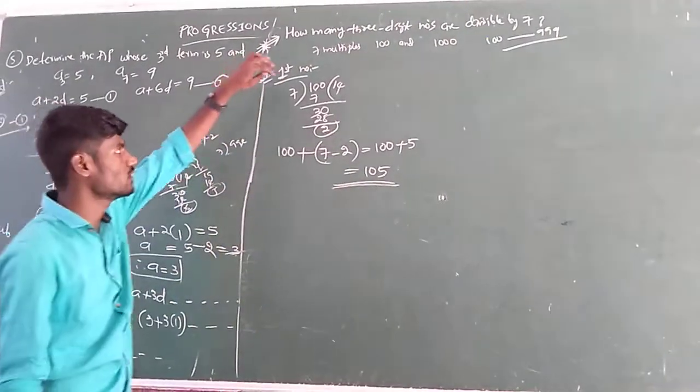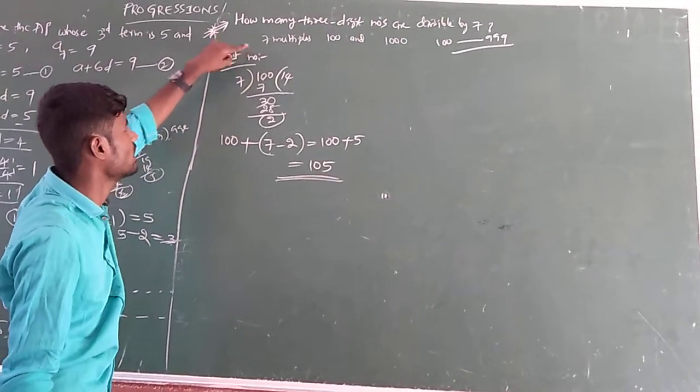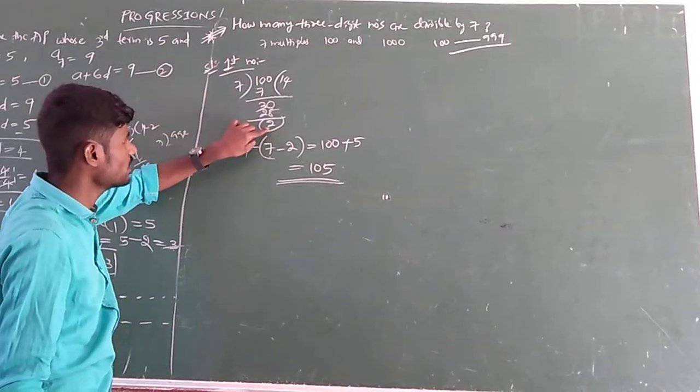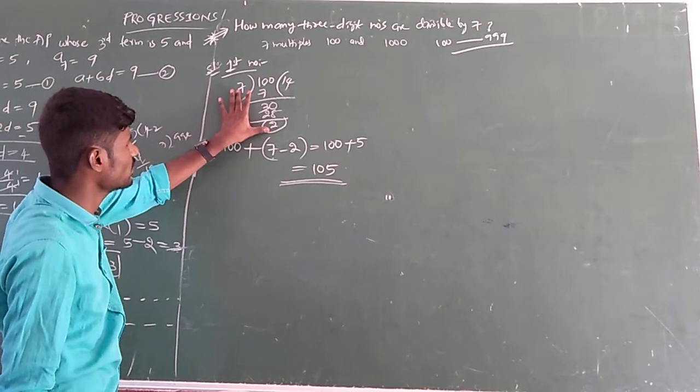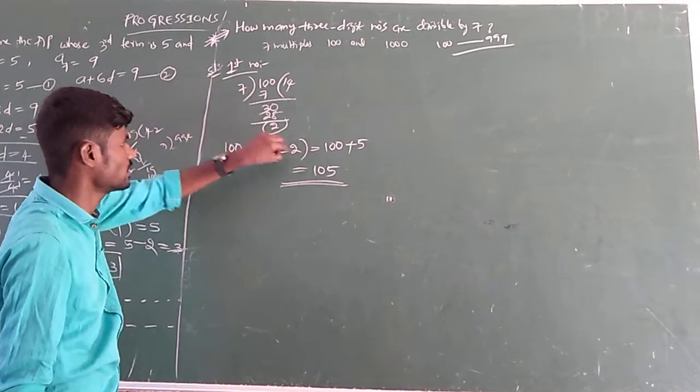So how can we do it? First divide the first 3-digit number by what they are asking, 7. If they ask 4, take 4. If they ask 5, take 5. Then after getting the remainder, you add the difference between the divisor and the remainder to this dividend. So 100 plus the difference between them.